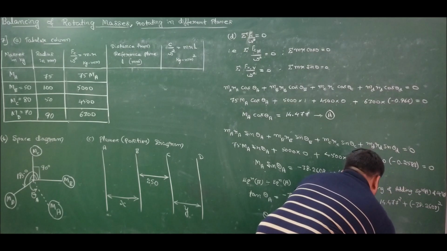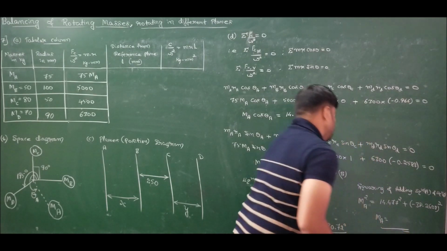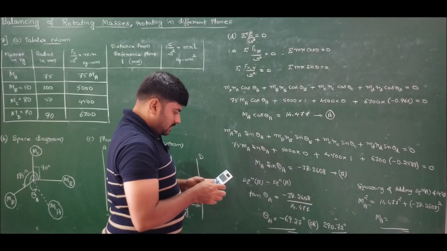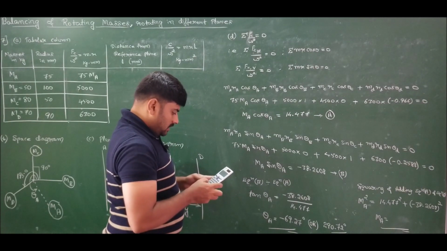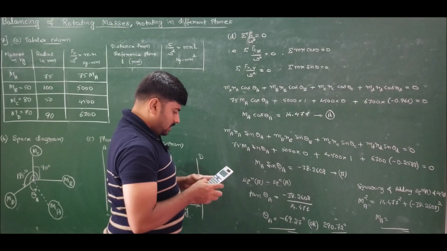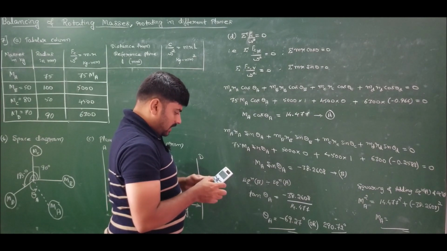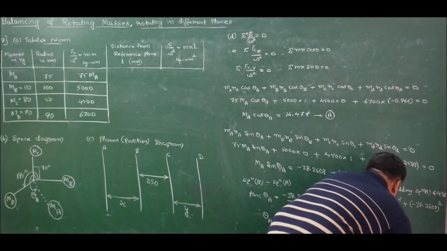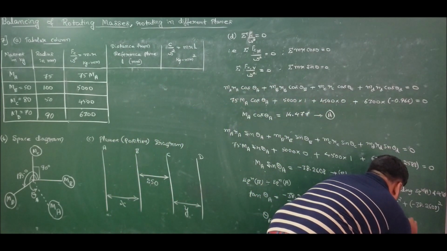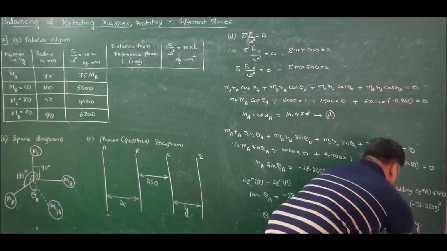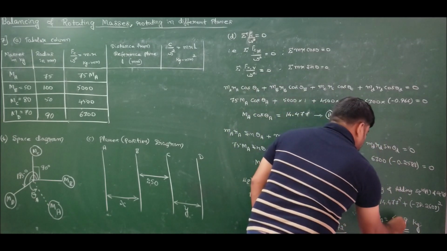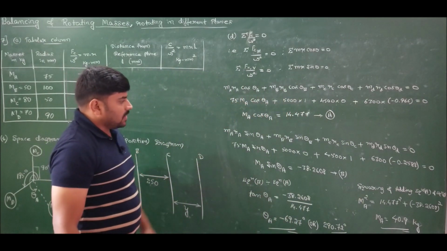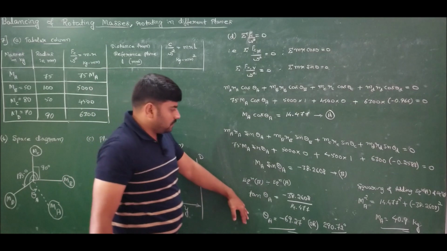Therefore, the magnitude of mass A is the square root of 14.477 square plus 38.2608 square, which is 40.9 kg.